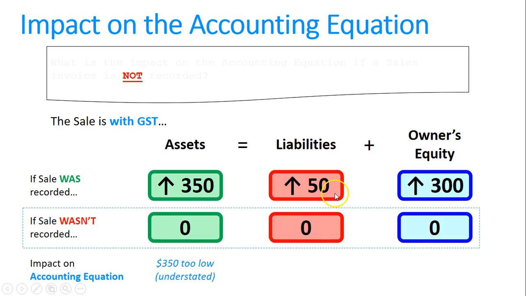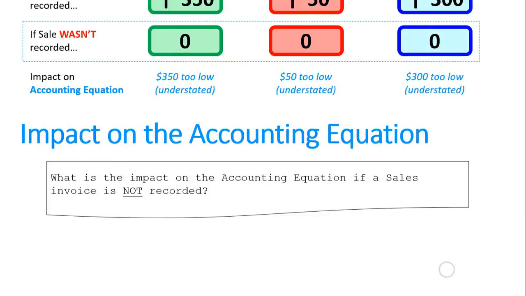The liabilities should have gone up 50, but instead they're 0. So last time without GST, there was no effect on liabilities, but this time there actually is. They're going to be $50 too low. Instead of being 0, they should be $50. Lastly, owner's equity should go up $300, but if it wasn't recorded, the impact is 0. So therefore, owner's equity is going to be $300 too low.